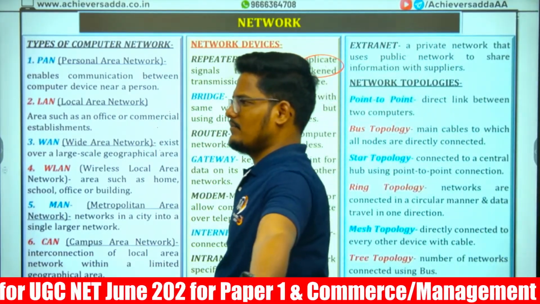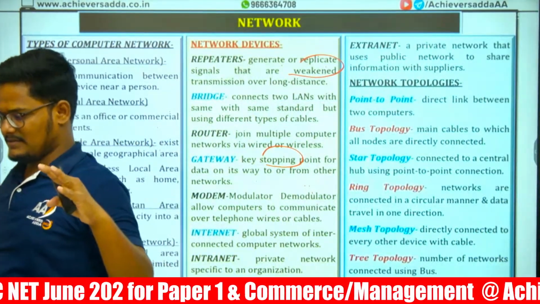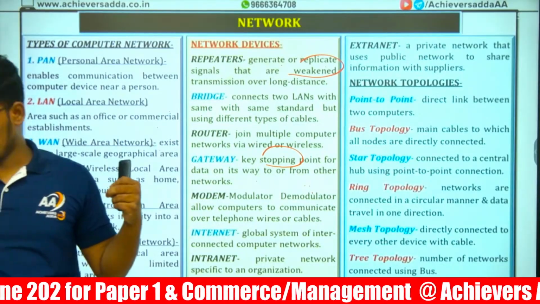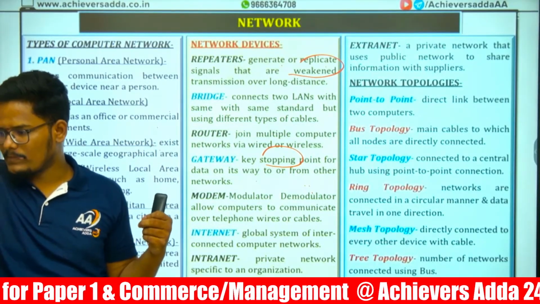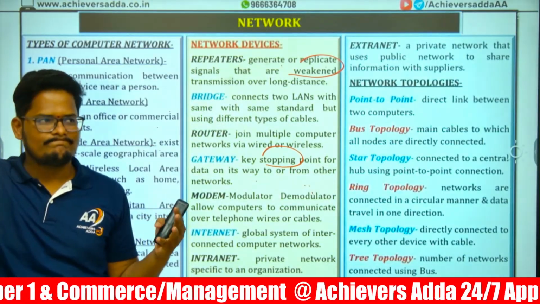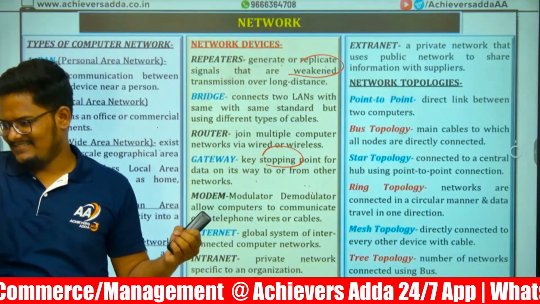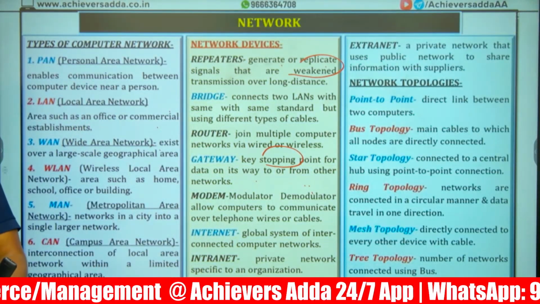One word is there now, which is stopping unauthorized access.